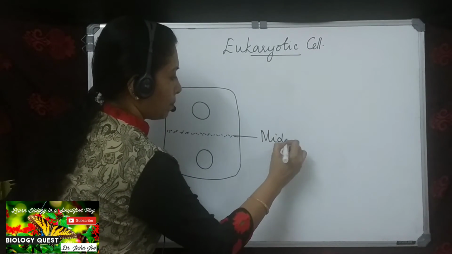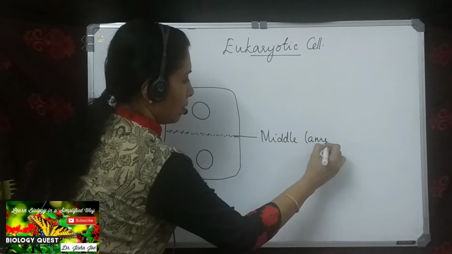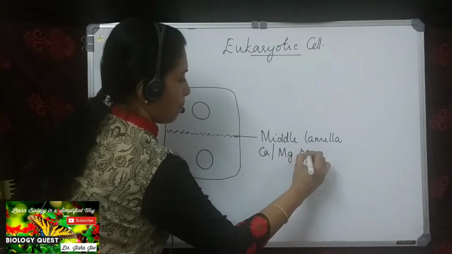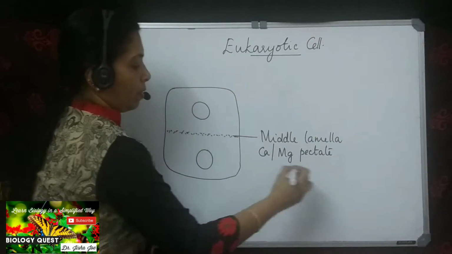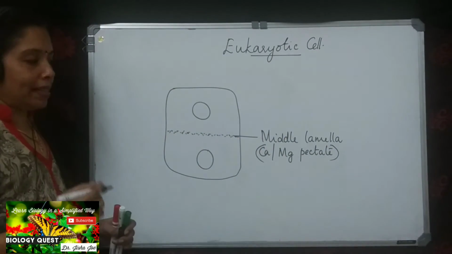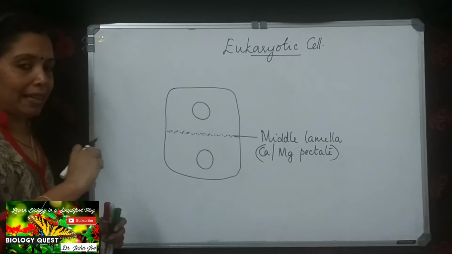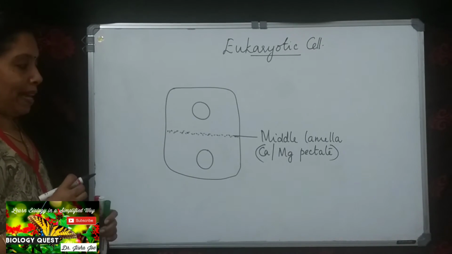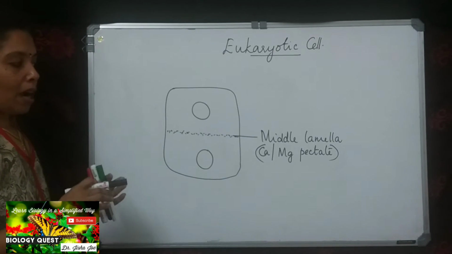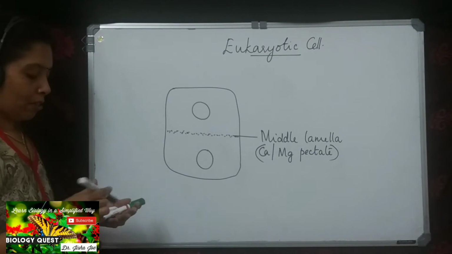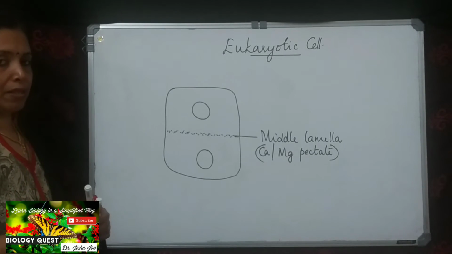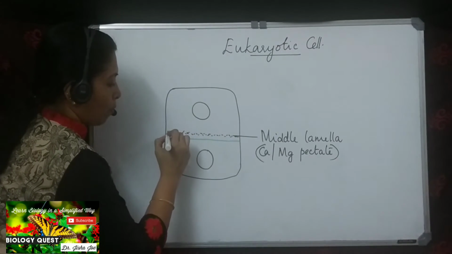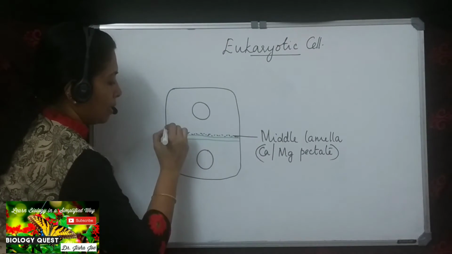Middle lamella is formed of calcium or magnesium pectate. So that is the first layer that is formed during cytokinesis or the division of cytoplasm in plant cell. And outside the middle lamella, on either side of the middle lamella, the first cell wall layer, that is the primary wall layer, will be formed.